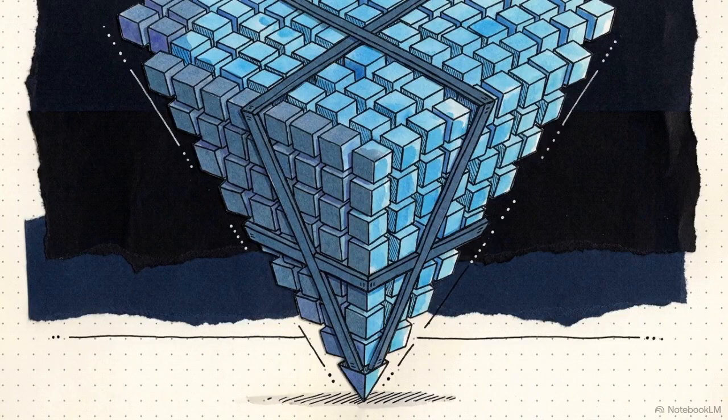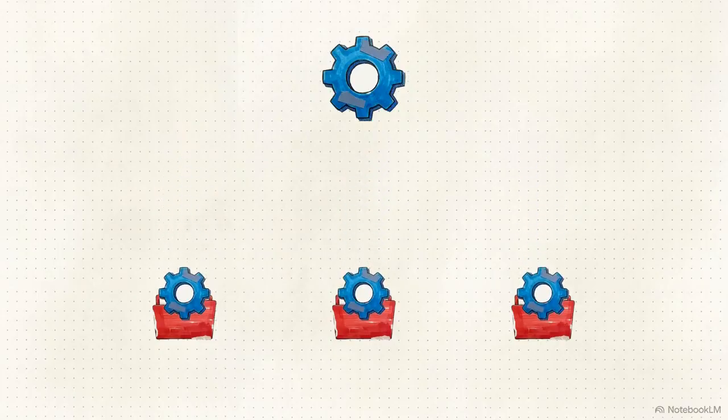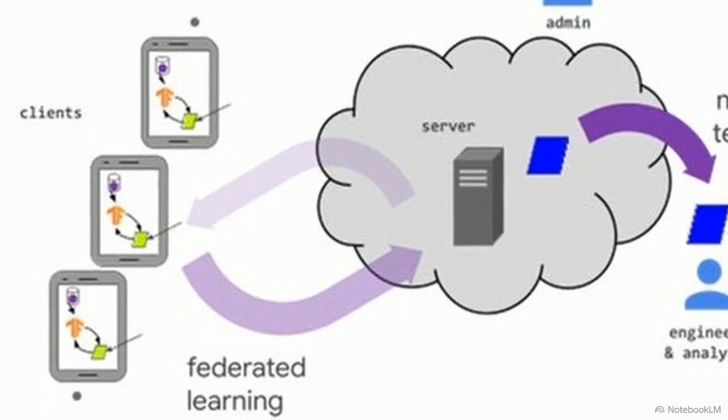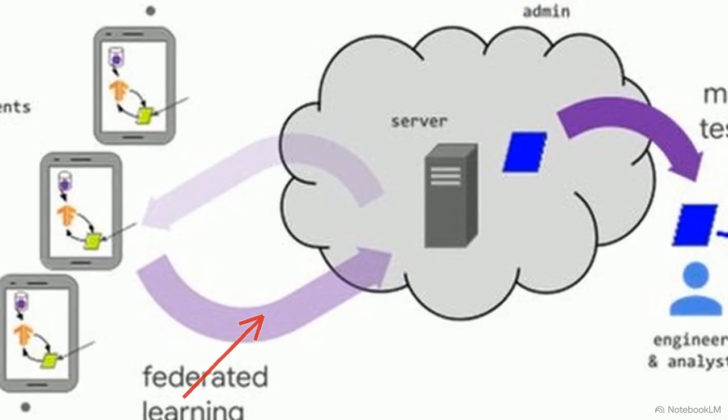The solution to this problem is a structural inversion called federated learning. Instead of bringing the data to the machine learning model, you bring the model directly to the data. This diagram maps the framework. The central server sends a global model to client devices. During local training, devices train the model using private data, never leaving the device. Devices upload only mathematical updates. The server aggregates these to compute a global model, restarting the cycle.